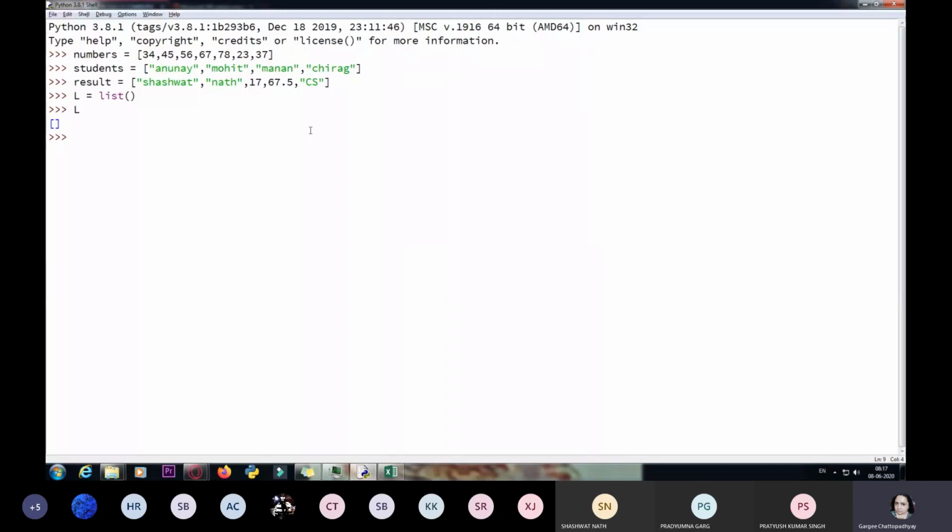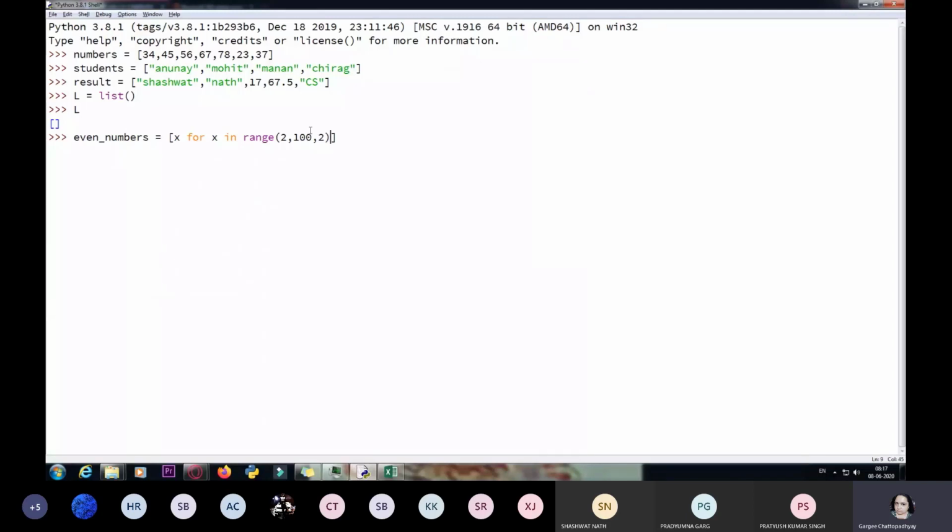Pay attention very carefully. I am naming my list identifier even numbers, and within square brackets I'm going to simply write for X in range, because even numbers, so I'm starting with 2, and I'm going to give a step of 2.